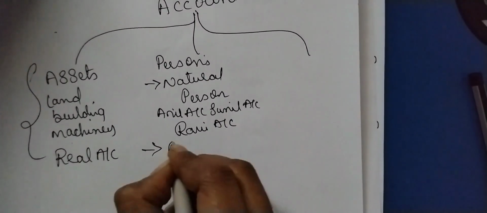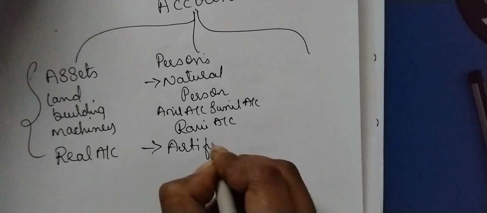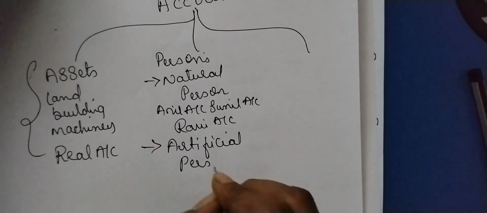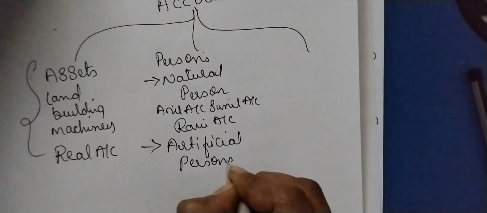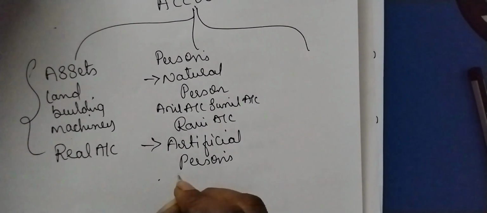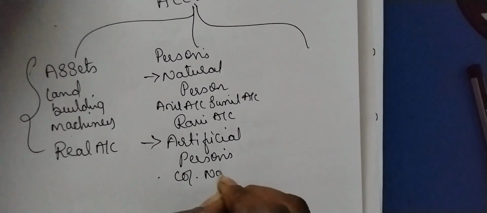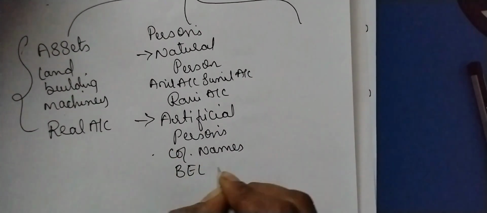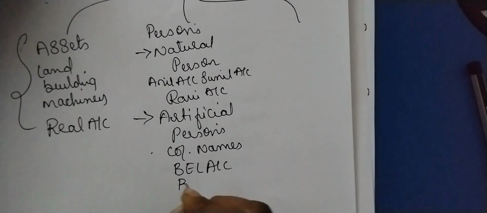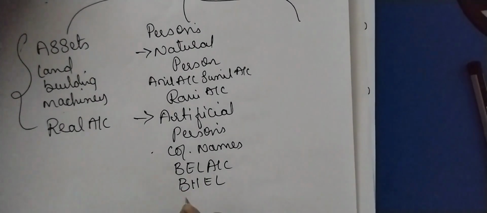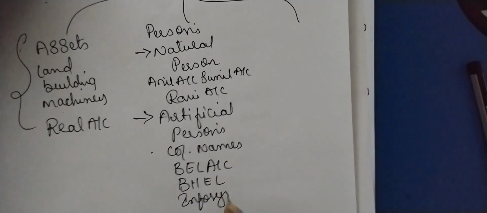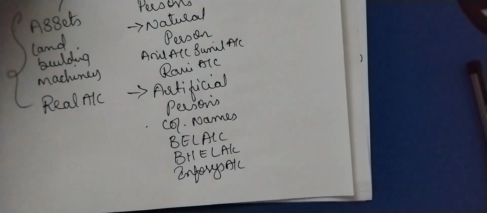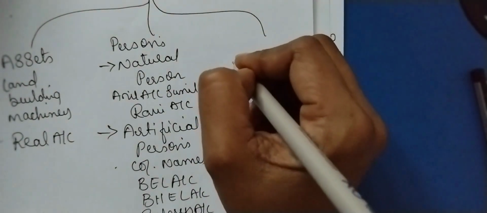Another classification is artificial person, which is created by persons but with the help of law. That is all your company names and institutions. Example: BEL account, BHEL account, Infosys account. All these come under personal account.